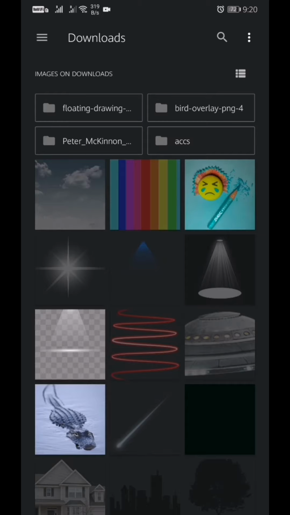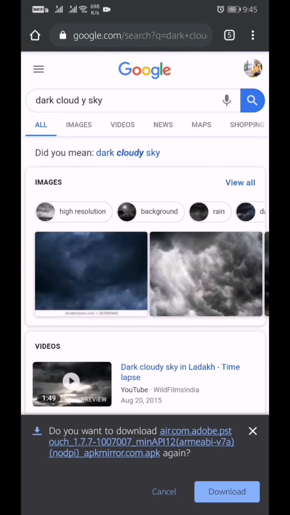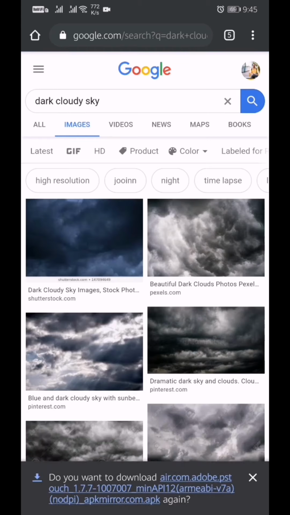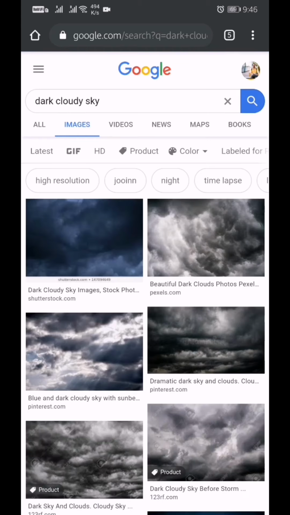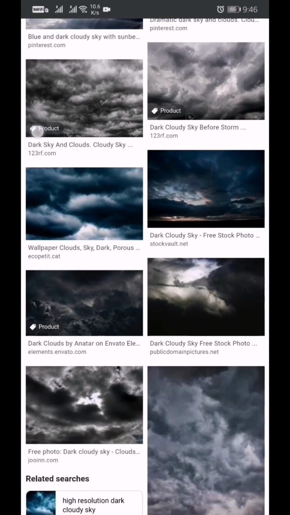Now what is the option left? As you have seen, you cannot use PNG files on Snapseed. So what we will do, we will download a JPG file, JPEG file, not PNG file. Okay, so let's download something good.